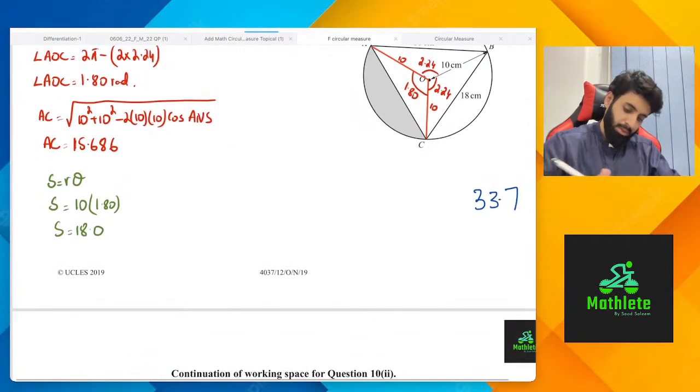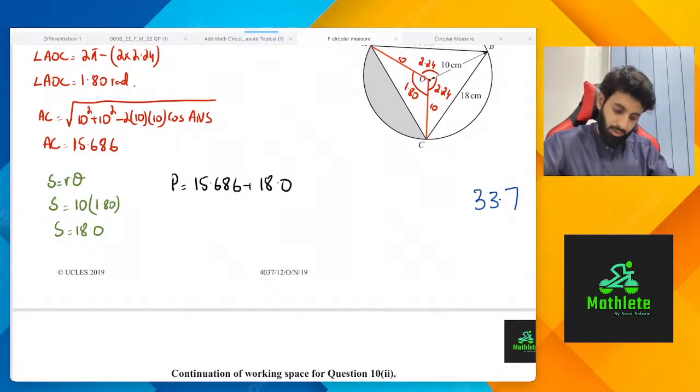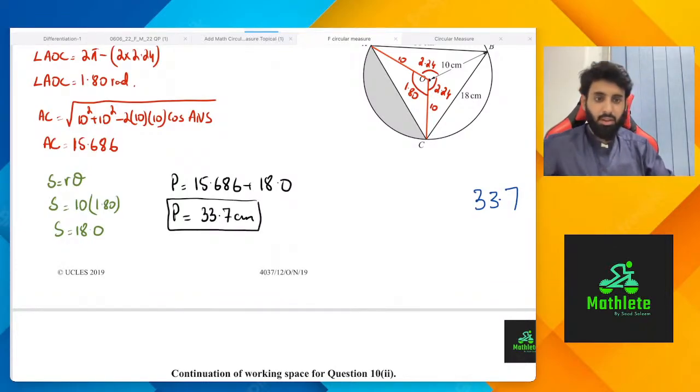Now we just sum them up. So perimeter is equal to what? Perimeter is equal to 15.686 plus 18.0. Plus 18, so we have 33.68. 33.68 rounds off to 33.7 centimeter, and that you can see is the correct answer.